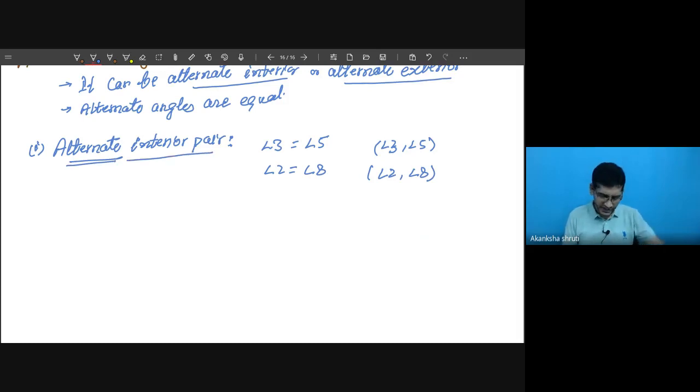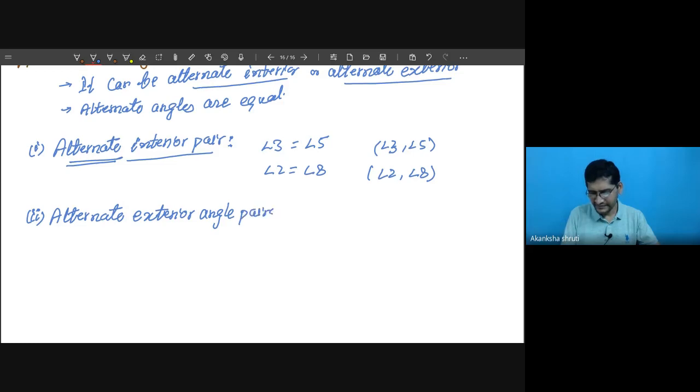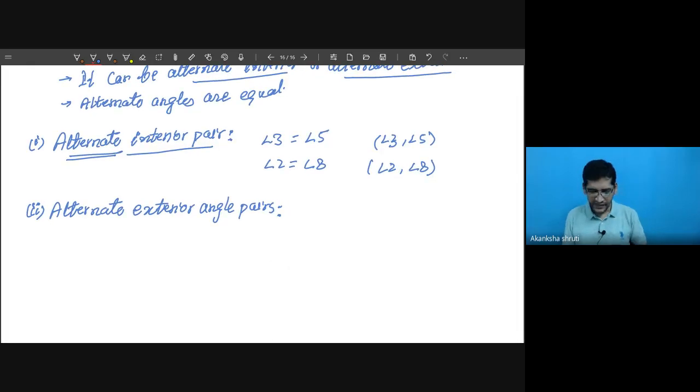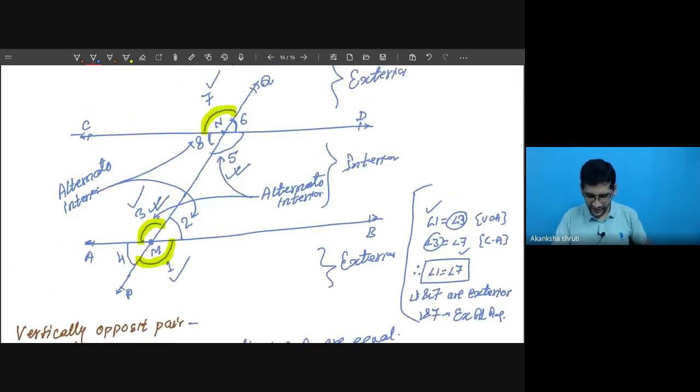The next one is our alternate exterior angle pair. Now we have to look outside. Here we have observed that angle 1 is equal to angle 7.